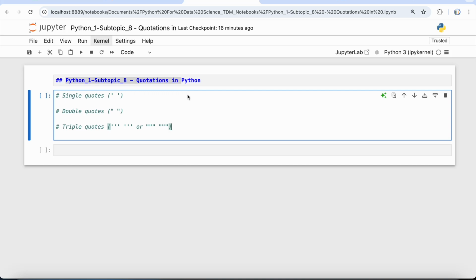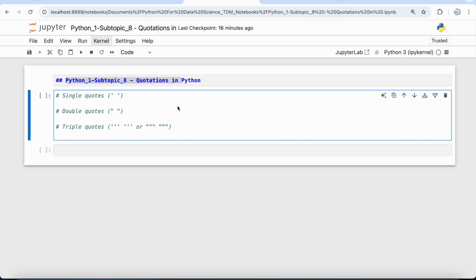I'm Atul and today we are going to discuss quotation marks in Python. In Python, quotations are used to define a string, one of the most fundamental data types. Whether you are storing names, messages or any text-based information, you will be using quotations to represent these strings. So let's dive in and see what the different types of quotations are that we have in Python.